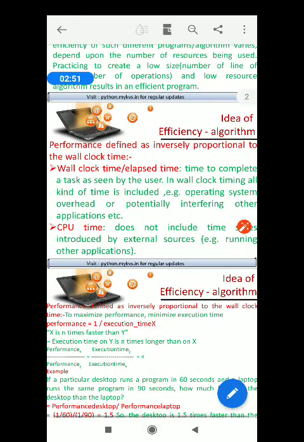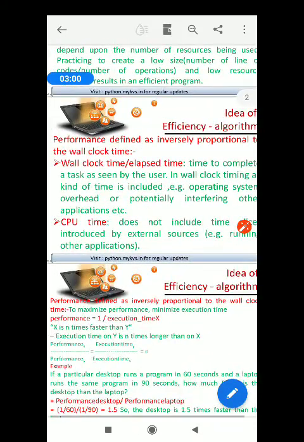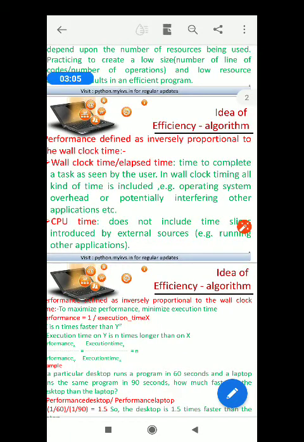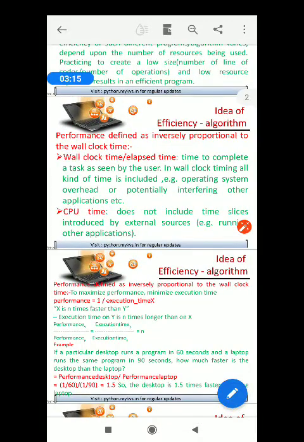Now here some terminologies are there, please note down. Elapsed time: time to complete a task. Now see how to measure this elapsed time. See, our operating system has its clock inbuilt into it. So the operating system overhead or operating system clock will measure this elapsed time.